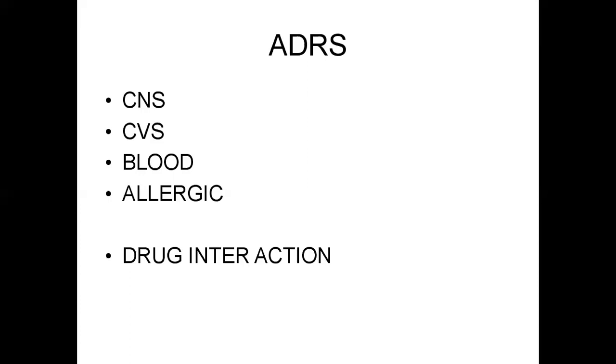Next, blood. Prilocaine has the orthotoluidine metabolite, which causes methemoglobinemia. Allergic reactions: the metabolites of the esters are PABA, which is responsible for the allergic reactions.